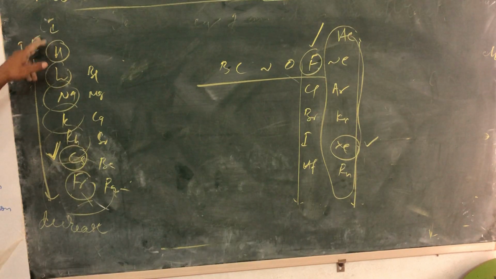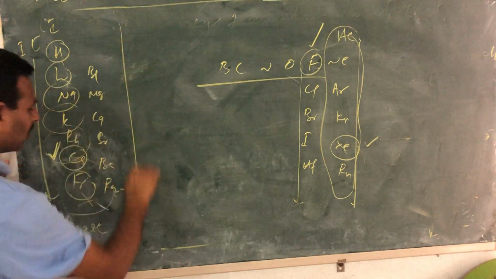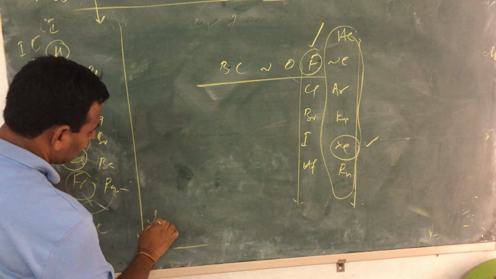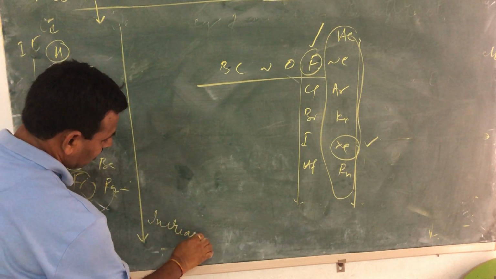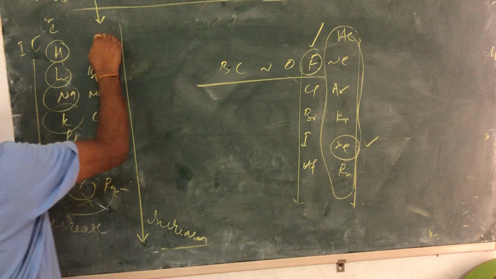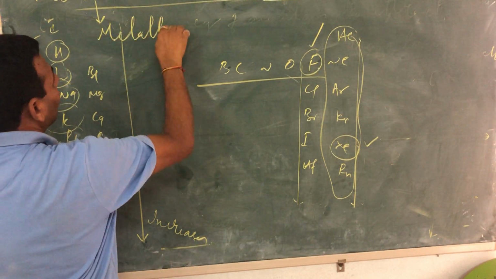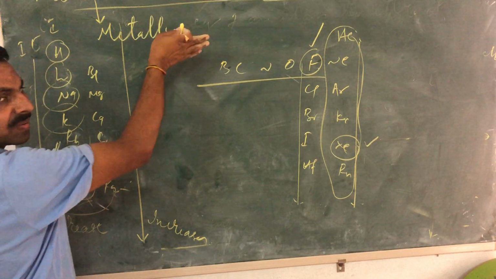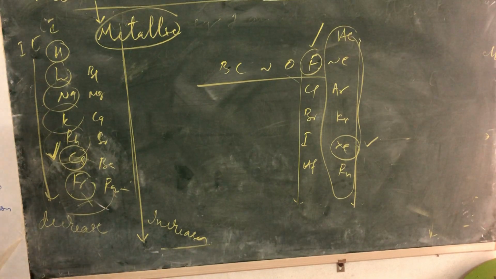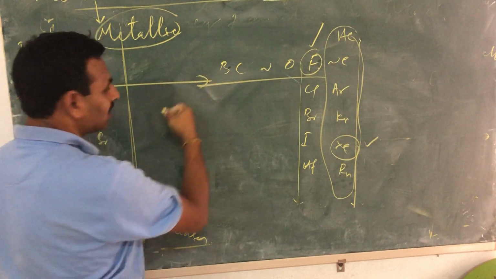Therefore, metallic nature gradually increases down the group. I am talking about metallic nature, don't mix up. Okay? Metallic nature gradually increases down the group. Metallic nature decreases left to right.